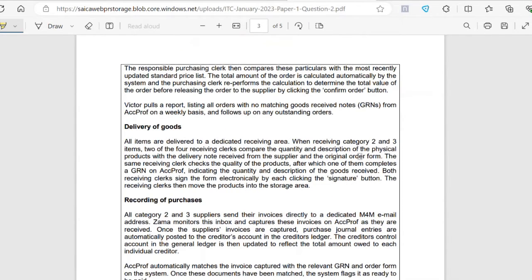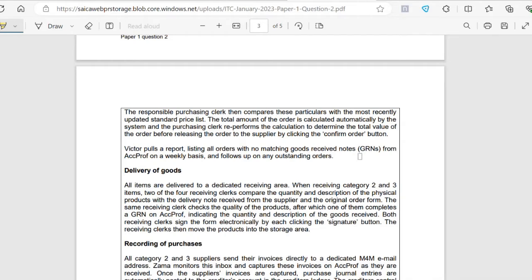Okay, delivery of goods. So all items are delivered to a dedicated receiving area. When receiving category 2 and 3 items, 2 of the 4 receiving clerks compare the quantity and description of the physical products with the delivery note received from the supplier and the original order form.